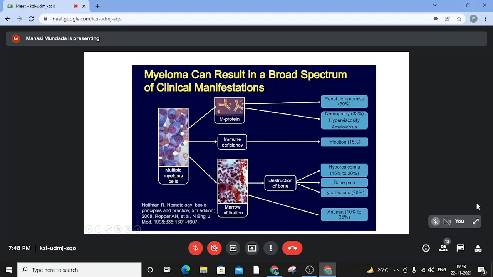Also, the infiltration of the marrow by plasma cells causes a decrease in the hematopoietic precursors, hence there is anemia and other cytopenias. The cause for anemia, apart from this, is also the chronic renal disease that we have seen can be a manifestation.